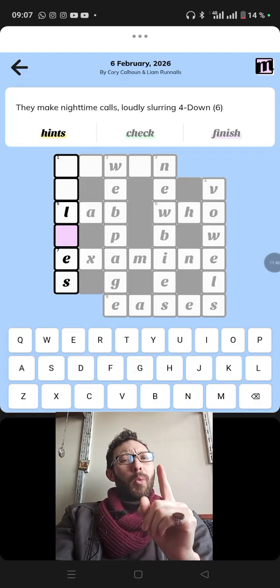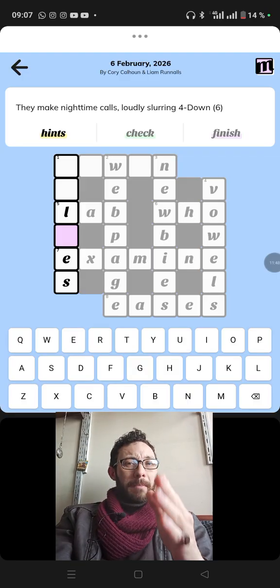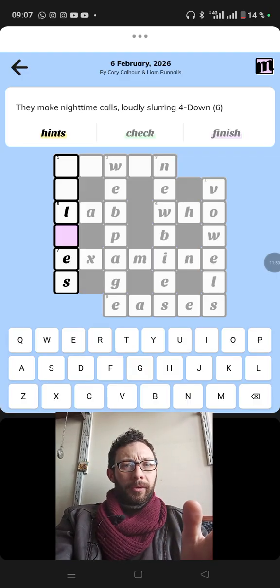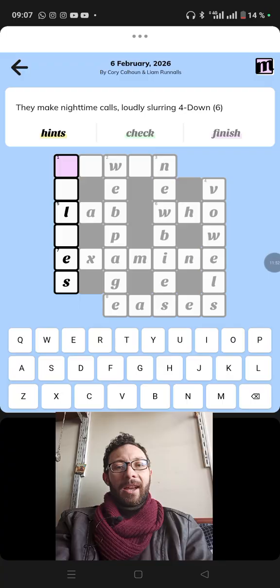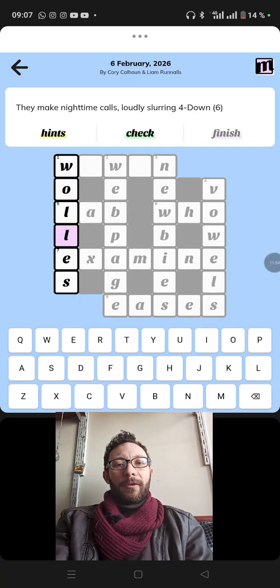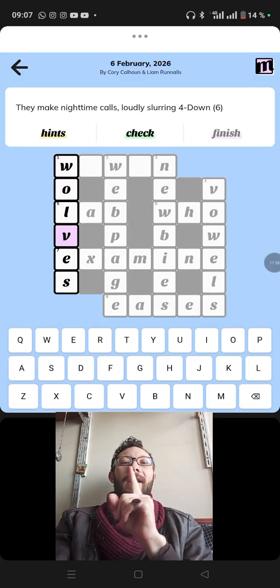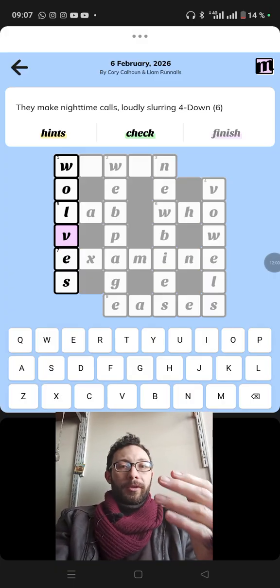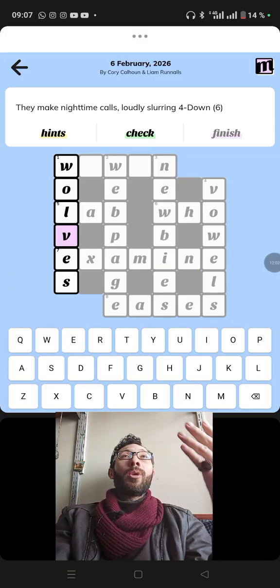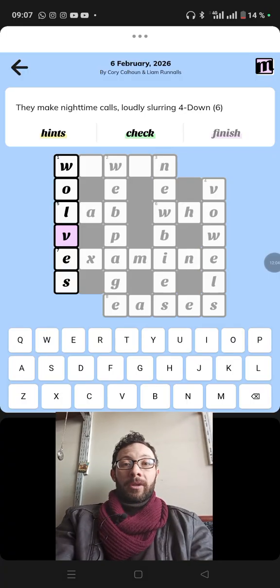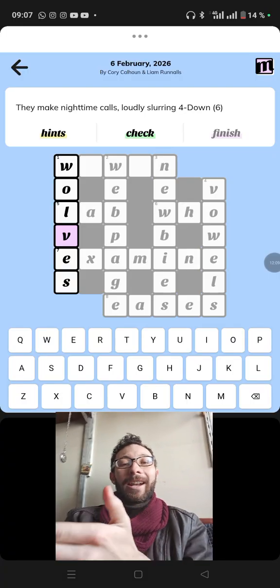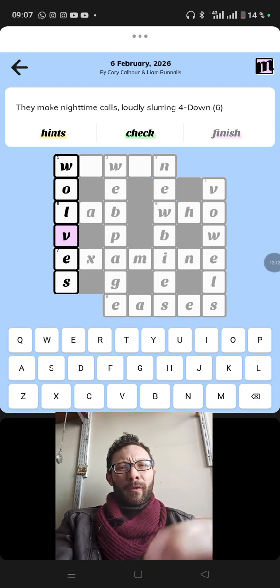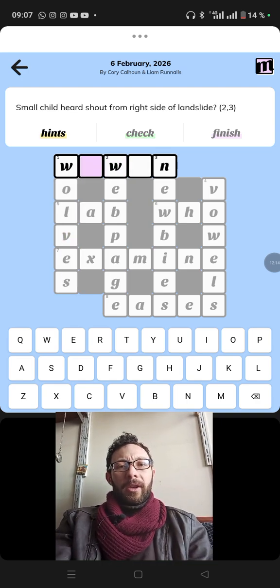No, this could be wolves, because wolves make nighttime calls. Oh, yes. The definition is they make nighttime calls loudly. Why? Because wolves are creatures that make nighttime calls loudly. And then slurring for down, it's the letters of vowels, an anagram of vowels. Wolves. That's beautiful.